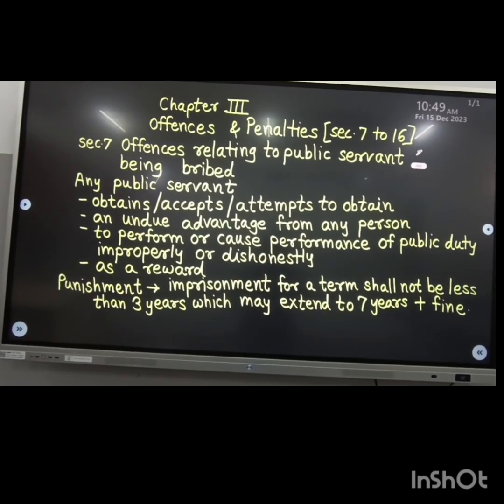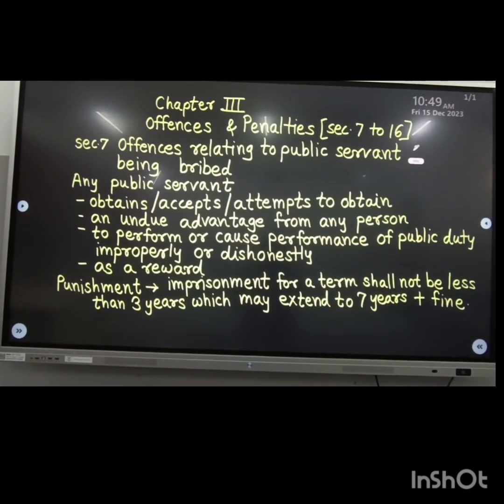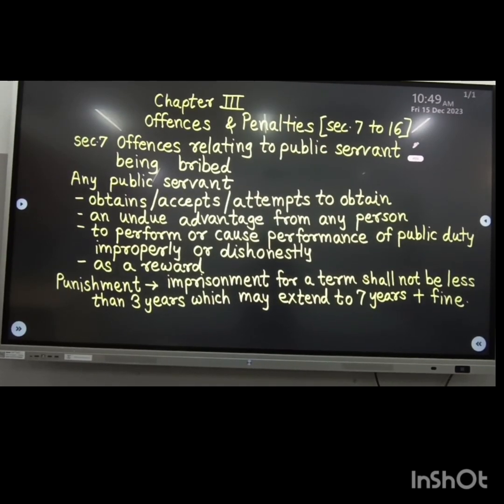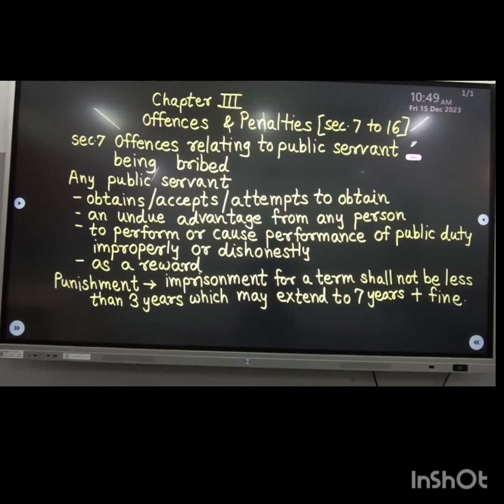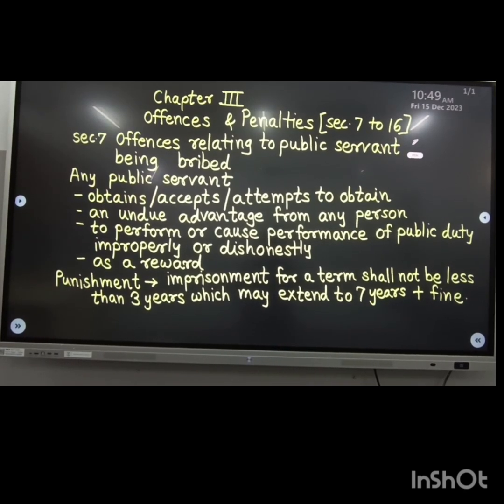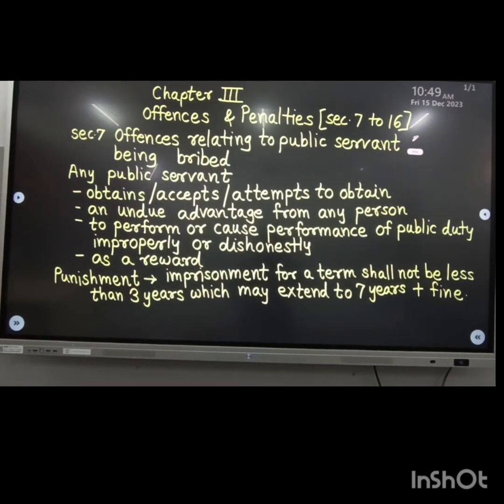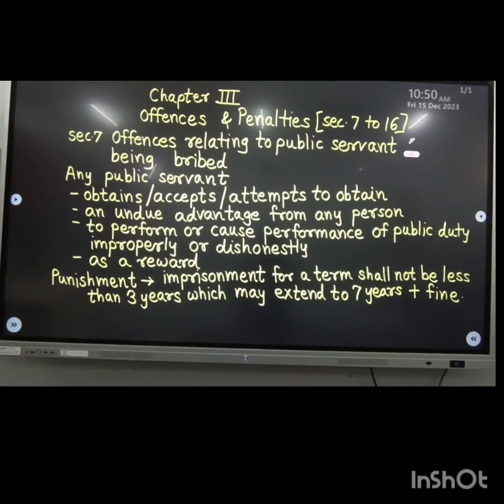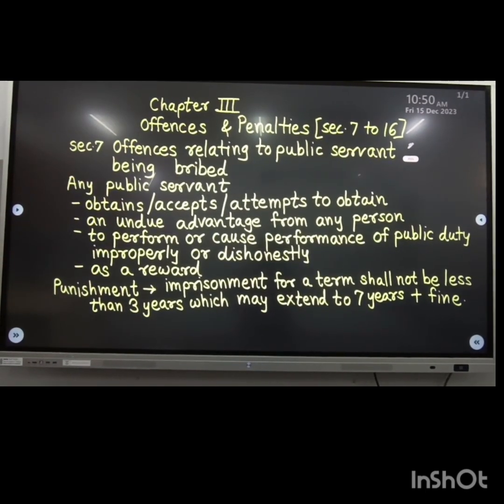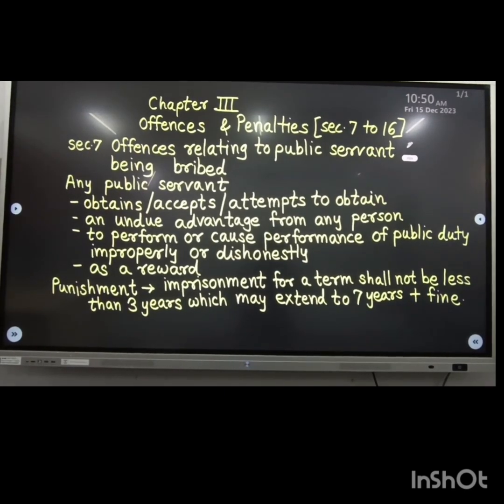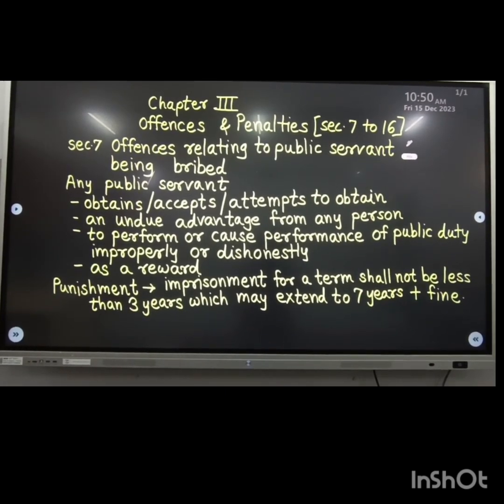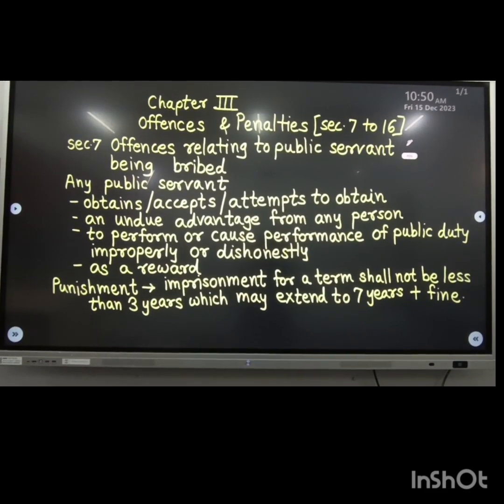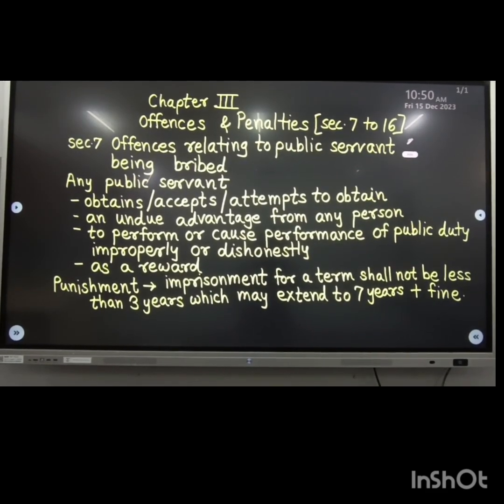Under the same section, punishment has been given, that is, imprisonment for a term which shall not be less than 3 years and which may extend to 7 years, as well as fine. Take the example: suppose a public servant demands 5,000 rupees from a common person for processing his routine ration card.